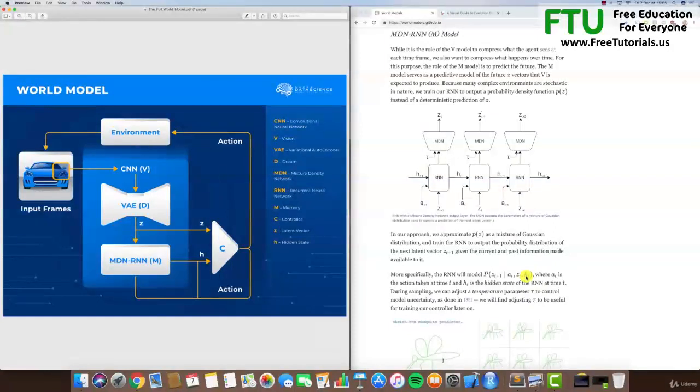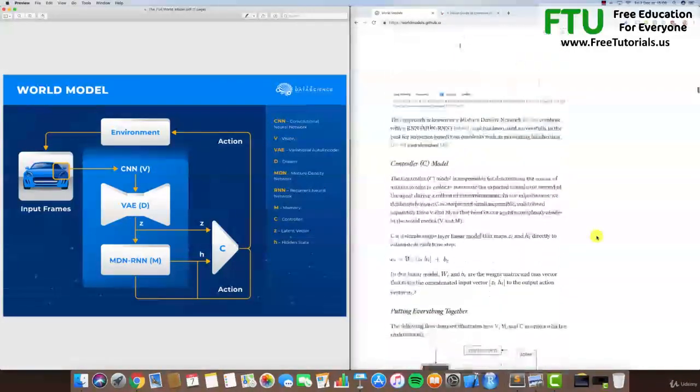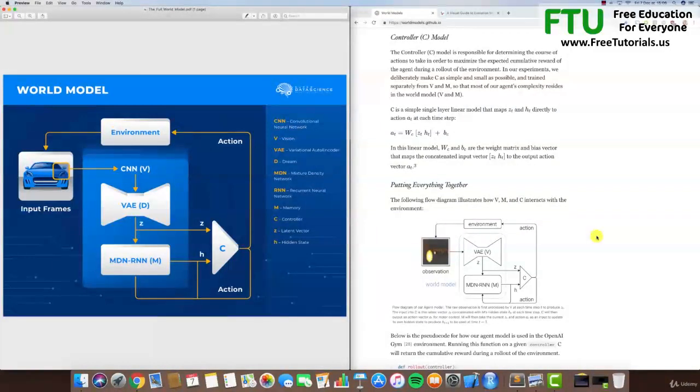So, no worries if you don't understand what all this means. We will explain everything in the different steps of the course, but you'll see with our course plus this article, you won't be able to miss any detail. So that's why I have to insist, make sure to have it open with you when you take the course. This link, worldmodels.github.io. You just have to type world model on Google, and it will definitely be either the first or second link.